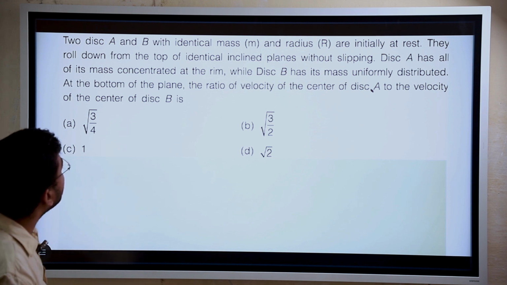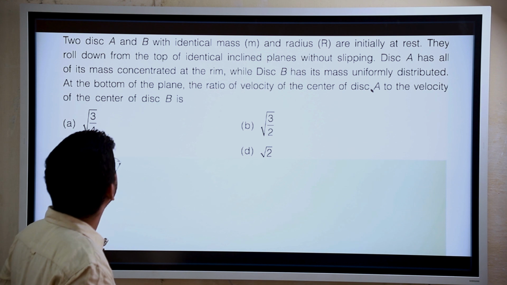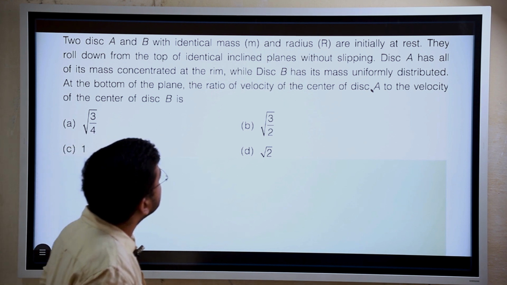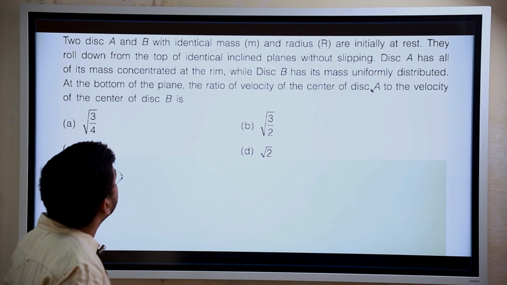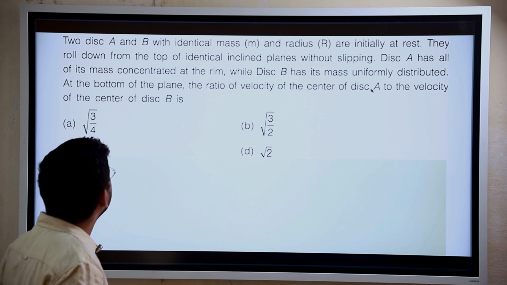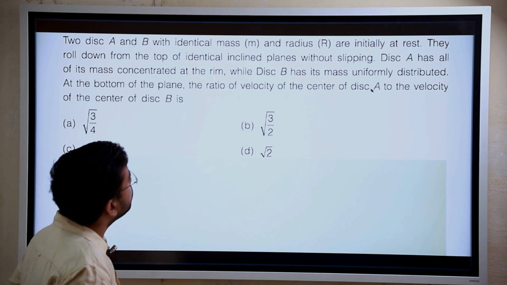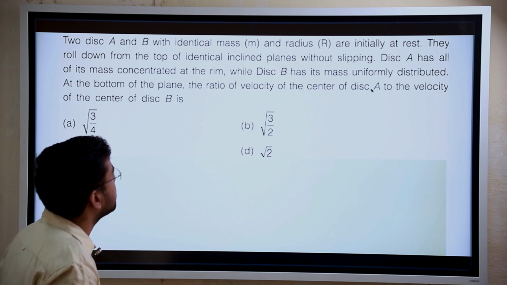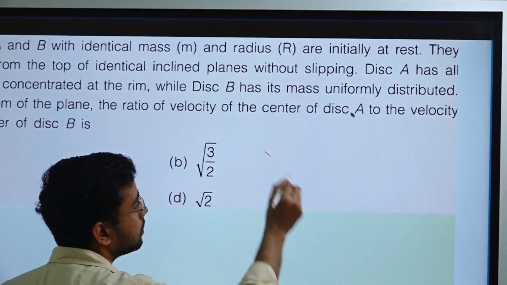Two discs A and B with identical mass m and radius r are initially at rest. They roll down from the top of the identical inclined planes without slipping. Disc A has all of its mass concentrated at the rim, while disc B has its mass uniformly distributed. At the bottom of the plane, the ratio of the velocity of the center of disc A to the velocity of the center of disc B is. So there are two discs which are rolling down.